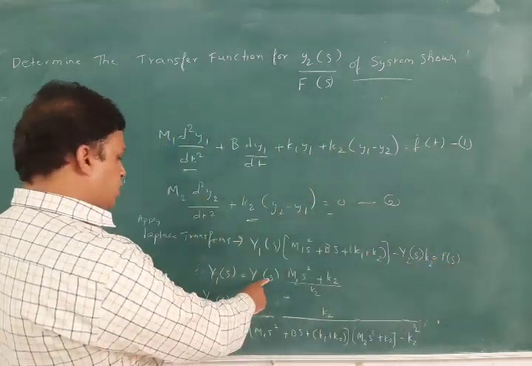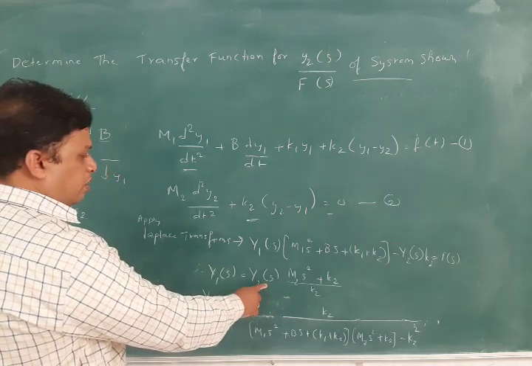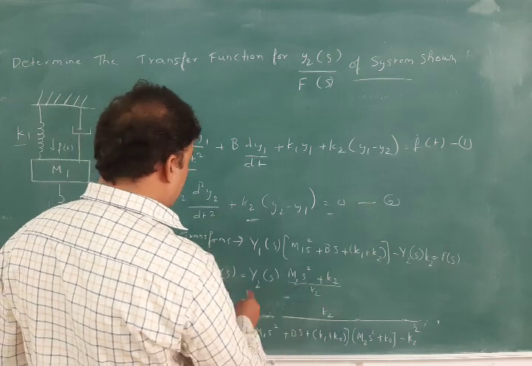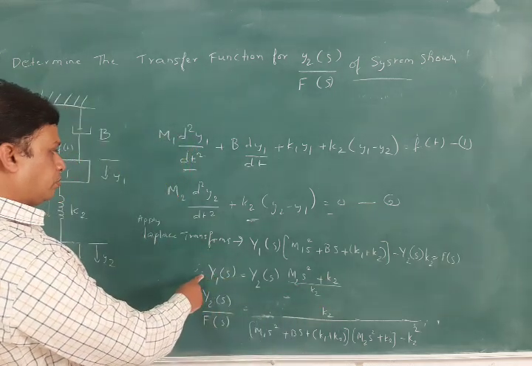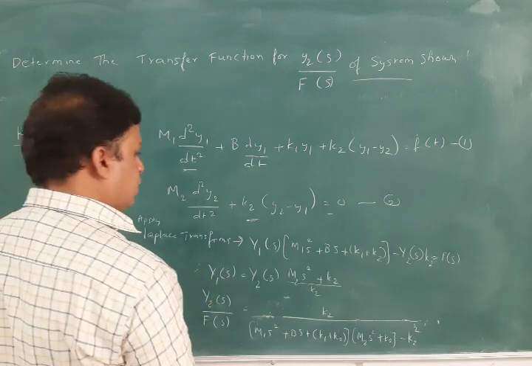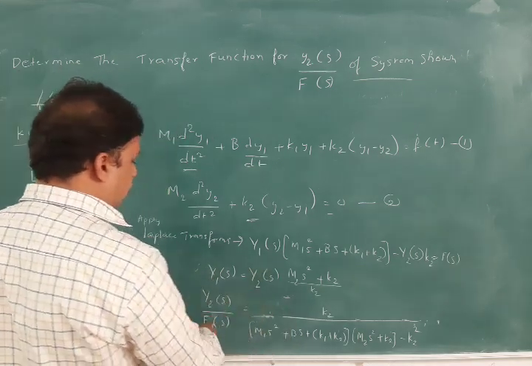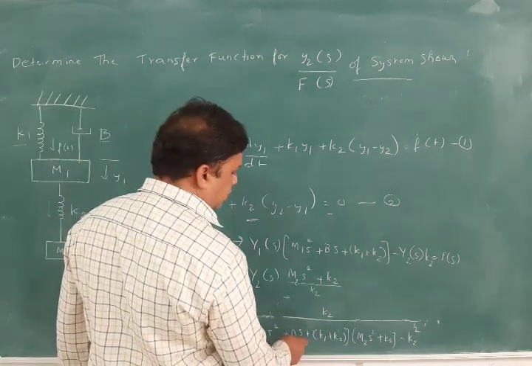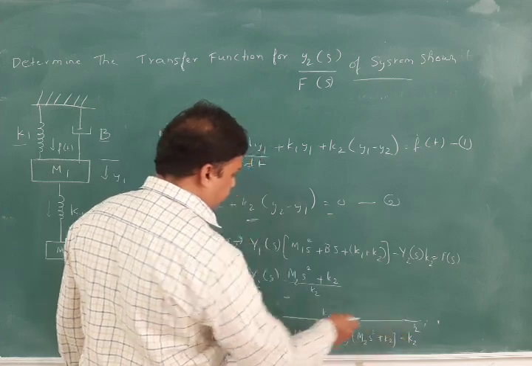So from this equation we have Y2(s) into (m2s² + k2) by k2. Y1(s) is also known, so we can substitute these values here. Y2(s) by Y(s) is equal to k2 by (m1s² + bs + k1 + k2) into (m2s² + k2) minus k2².